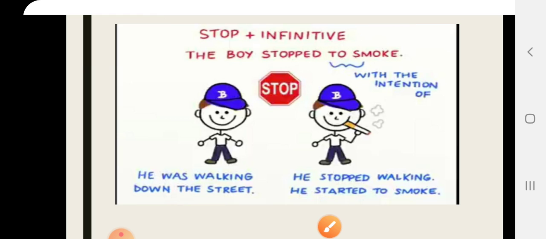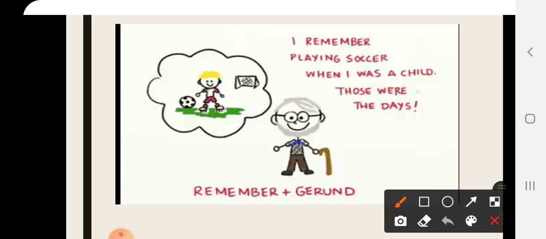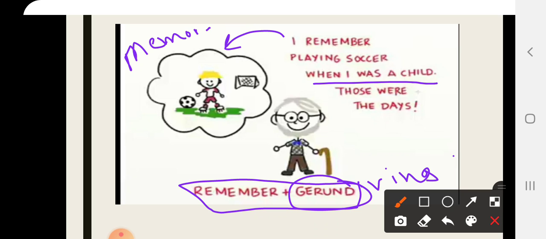Okay, another example with remember. Look at this old man. Okay, now he says that with a gerund, with verb ing, he says, I remember playing soccer when I was a child. Those were the days. I remember, so it means what? It's a memory for him. Okay, it's a memory. When he used the gerund, it's just like a what? A memory for him.